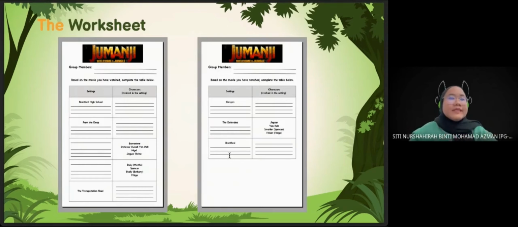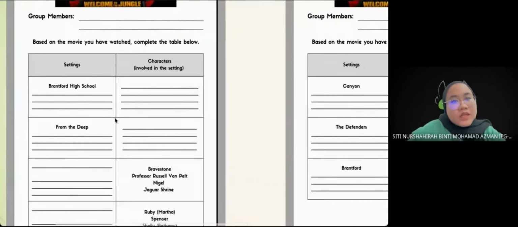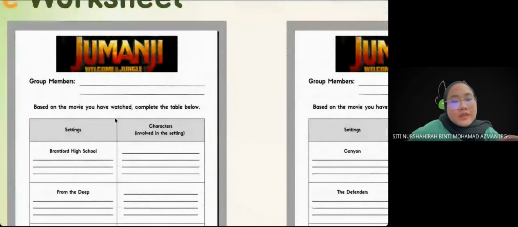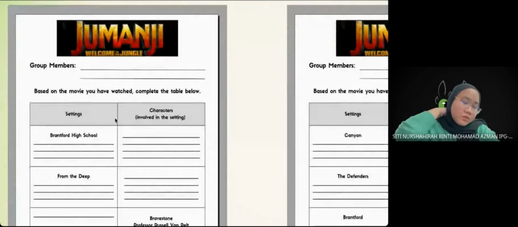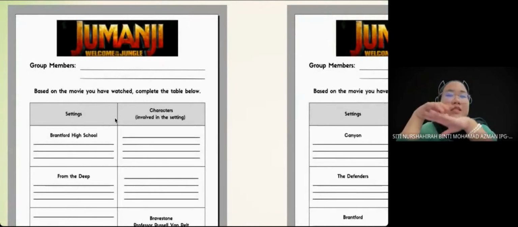Okay, so here is the worksheet. This worksheet has 2 pages. Let me zoom in a little bit. So they need to write their group members' names and also, based on the movie that they have watched, they need to complete this table.